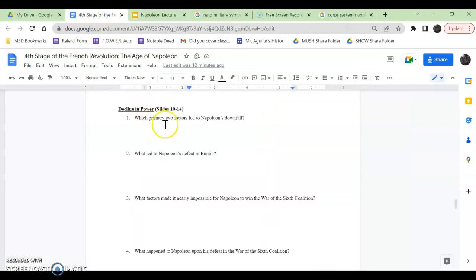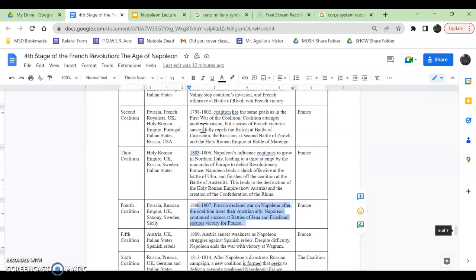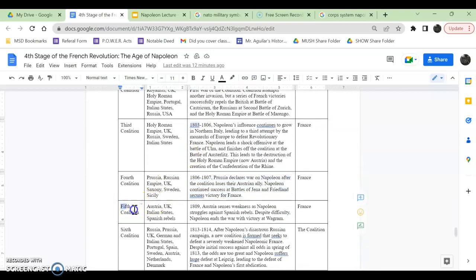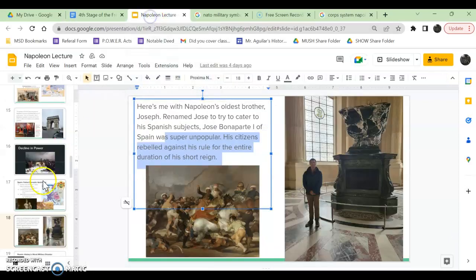So, what factors led to Napoleon's downfall? Number one, dynastic ambitions. Everyone gets very upset that Napoleon tries to make his siblings leaders of Europe. So basically all of Europe is going to rebel against Napoleon's rule. You can see they try another coalition, the Fifth Coalition. Bam. They try it again, but France does win again. But notably, Napoleon struggles more to win this war. The War of the Fifth Coalition.